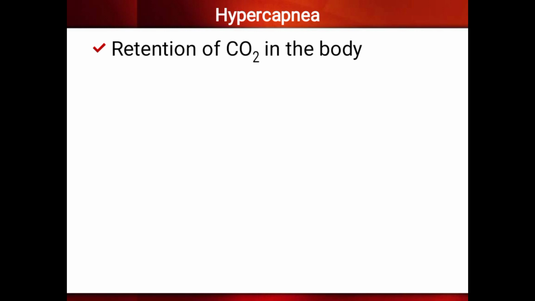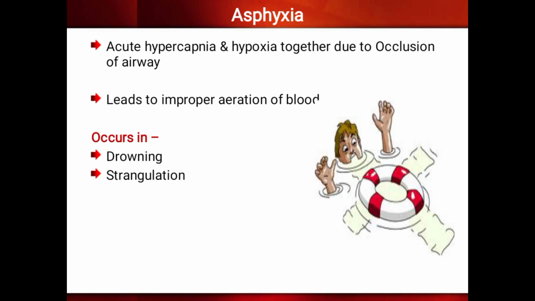Next is hypercapnia. Hypercapnia means increased carbon dioxide content in the body. So hypoxia means reduced oxygen content. Hypercapnia means retention of carbon dioxide in the body, or increased carbon dioxide content in the body. So next is asphyxia. Asphyxia is a combination of acute hypercapnia and reduced oxygen content, hypoxia. Understood?